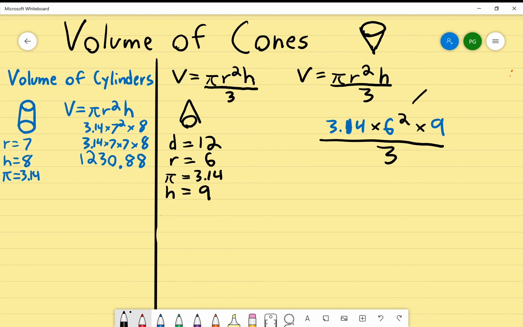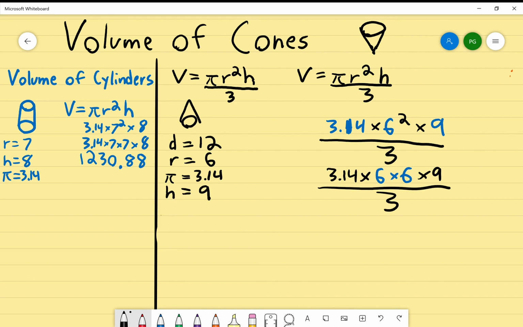Remember, 6 squared is not going to be 6 times 2, it's going to be 6 times 6. So let's rewrite it just in case. 3.14 times 6 times 6 times 9 divided by 3.